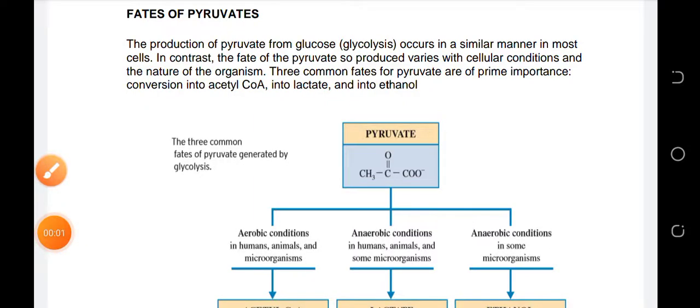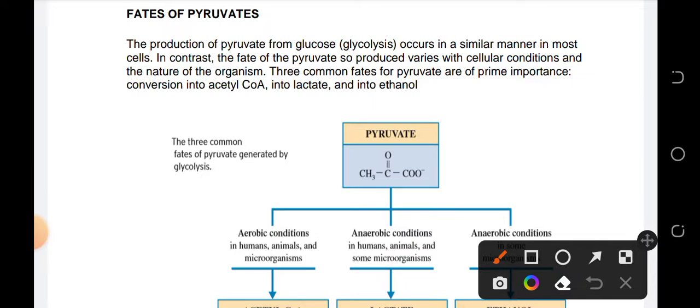Okay, so from glucose turning into pyruvate in glycolysis, hindi pa yan pwedeng pumasok sa Krebs cycle kasi pyruvate has 3 carbon atoms. So, kailangan yung pyruvate na yan makonvert siya sa acetyl para makapasok siya sa Krebs cycle. Pero ano ba ang mangyayari sa ating pyruvate na na-produce during glycolysis? So, what are their fates?